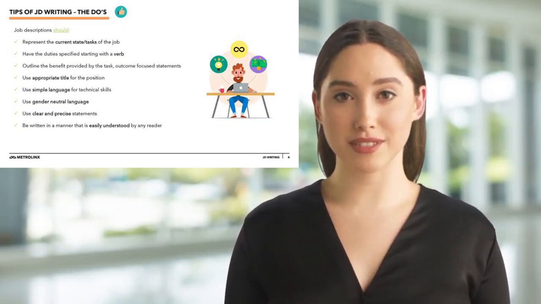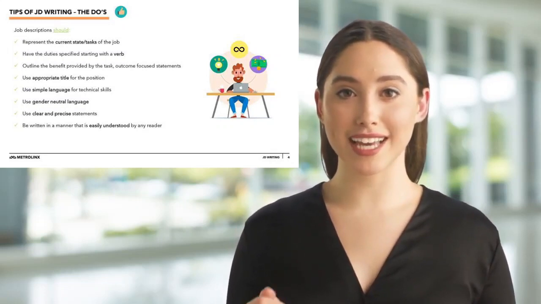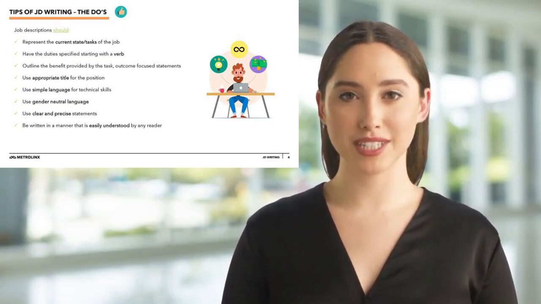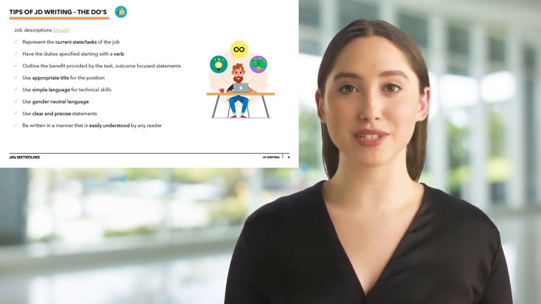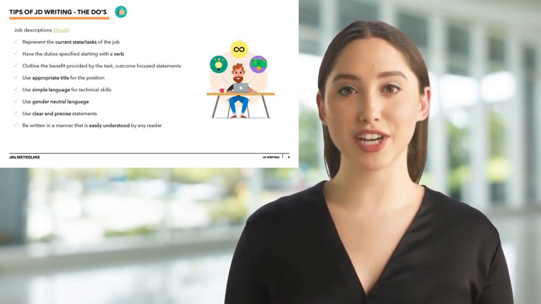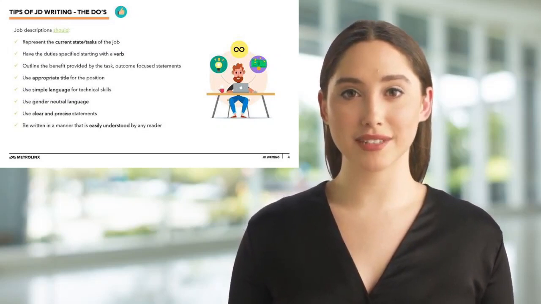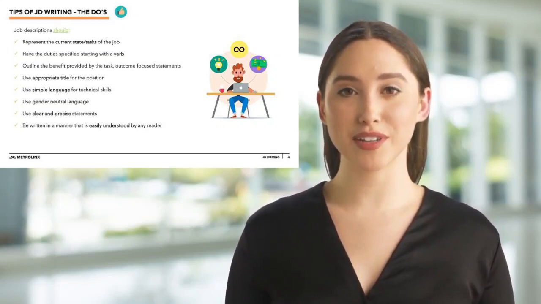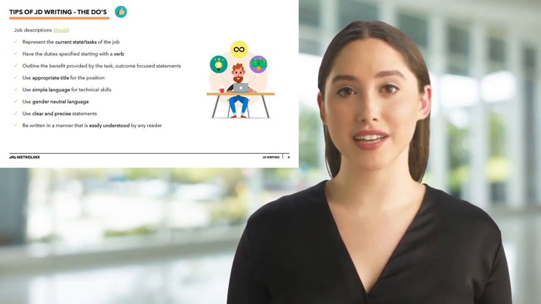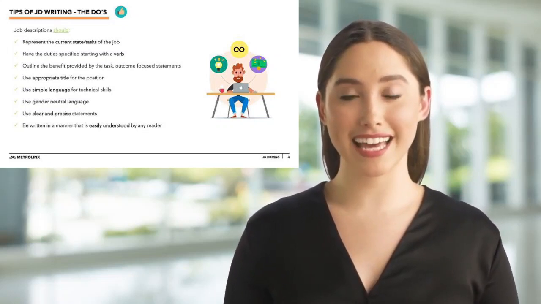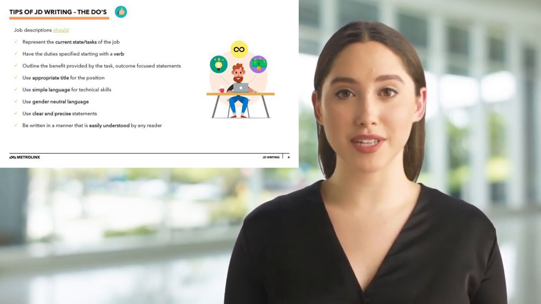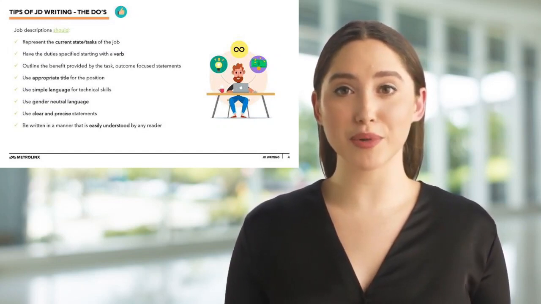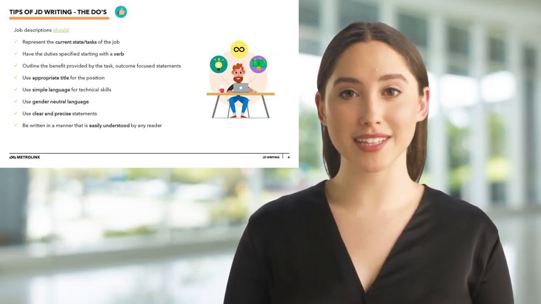For example, if our position drafts and develops analytical data analysis reports via standard deviation documentation and common size Monte Carlo analysis. What does that mean, and why is the position doing that? I suggest a change to the statement to say, drafts and develops analytical data analysis reports using various advanced statistical methods to be used as a basis by SMT to make decisions regarding property acquisitions. This example clearly outlines the benefit of the task in a way that readers can easily understand the benefit provided.